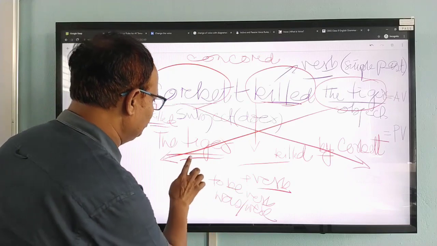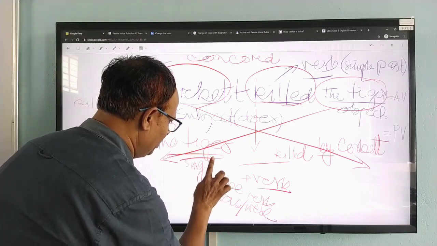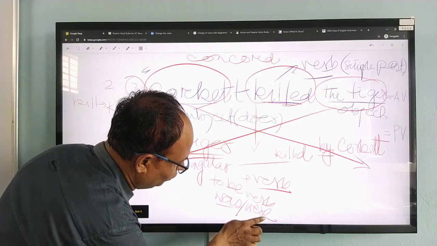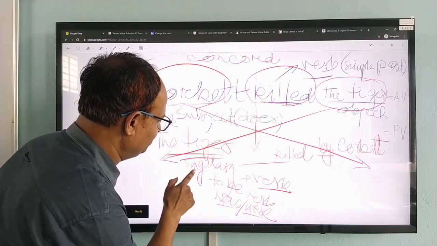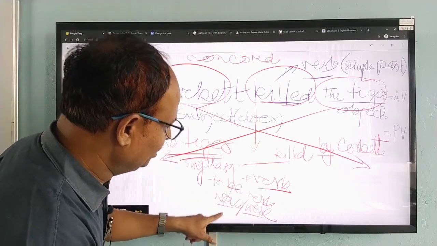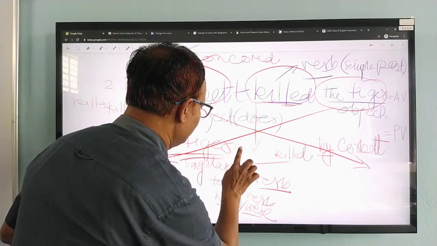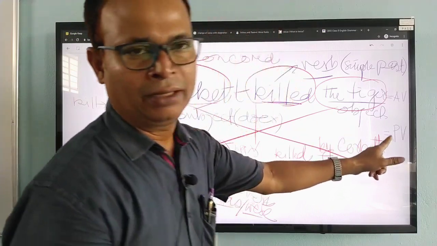Therefore, the tiger is singular, and here was is singular, were is plural. Therefore, it will go by this one, that means it will take the singular be verb. Therefore, the tiger was killed by Corbett.